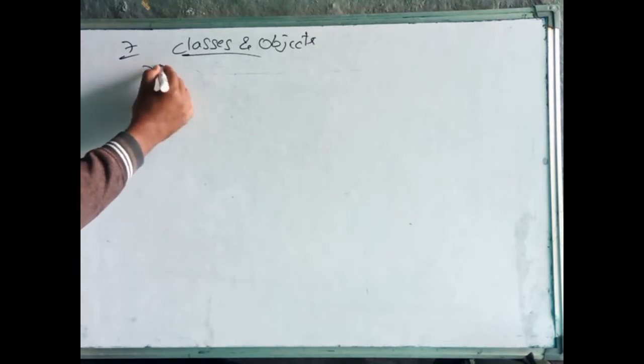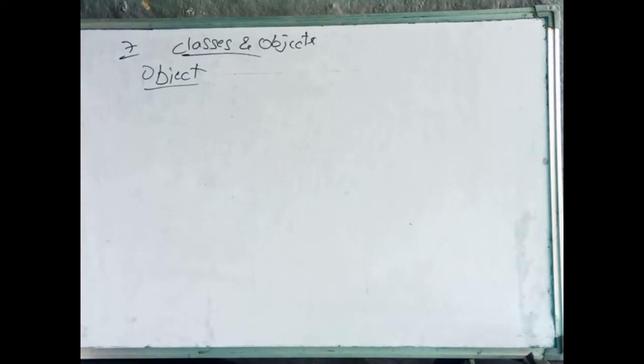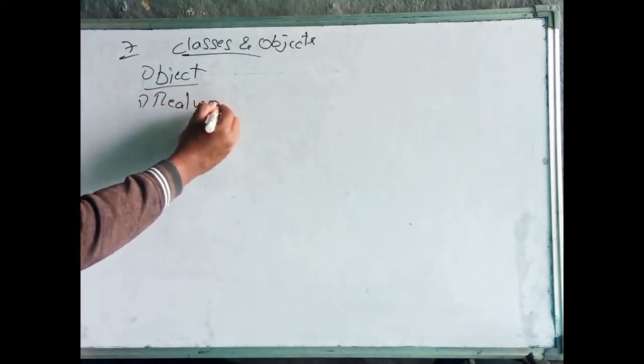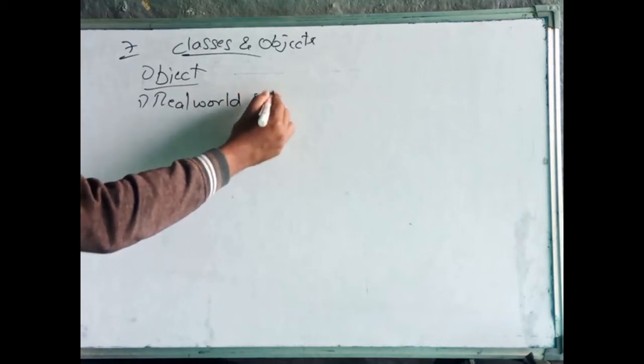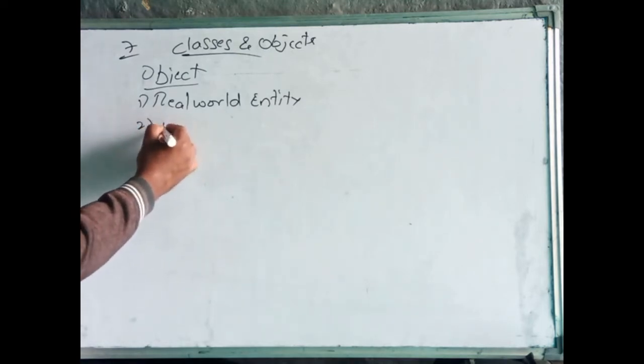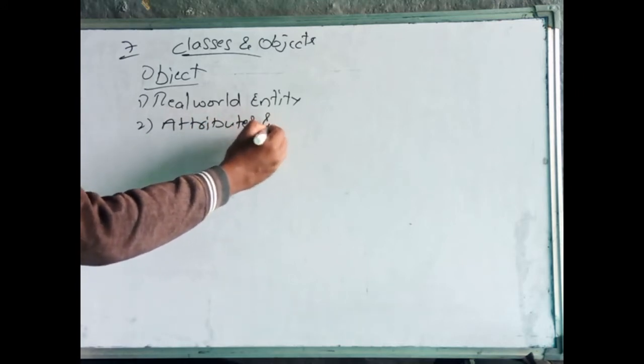We already know an object is nothing but a real world entity, because in OOPS every problem is considered as a real world entity. Real world means the things we see in our real world. An object is a real world entity and it consists of some attributes and functionalities.